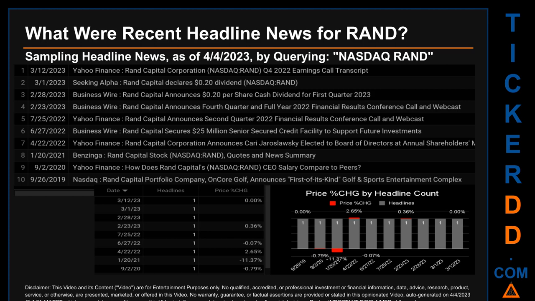Wednesday, January 20, 2021 was the day with the highest percentage change in price when we compare opening versus closing price for the ticker. The day saw a drop of minus 11.37% when RAND opened trading at $17.24 and closed at $15.28. There was one found headline when Benzinga published the headline that read, RAND Capital Stock, Quotes and News Summary.